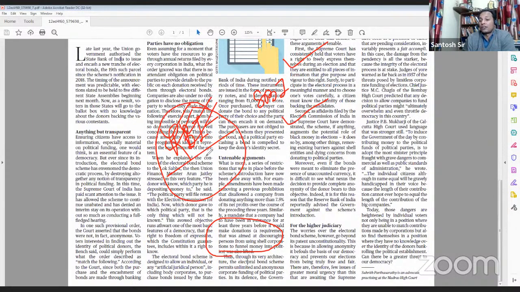The second point of the RBI was that it will lead to money laundering, because many political parties will try to launder black money through these corporate houses. The main concern why electoral bonds were introduced was to fight black money.